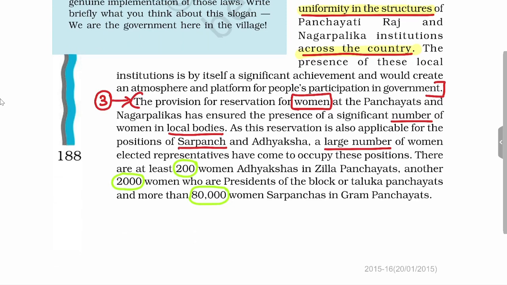Apart from that, this act provided reservation to women in local bodies at the Sarpanch areas. After this provision, there are 200 women who are chairmen at the Jilla Panchayat level. Then there are around 2000 women who are presidents at the block or the taluka level.